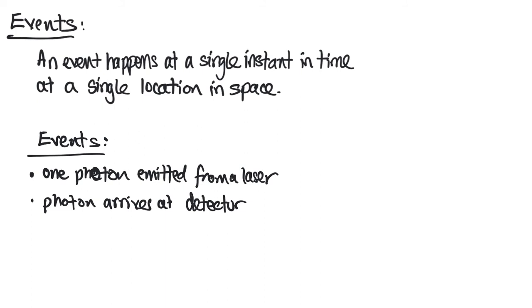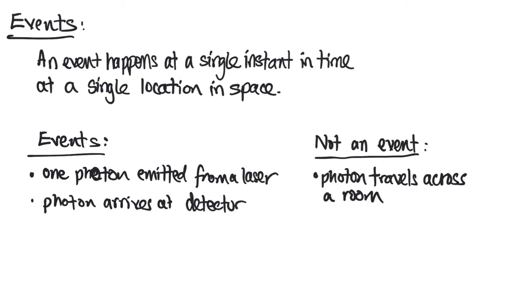How about the following? A photon travels across a room. Is that an event or not an event? Indeed, it's not an event, because traveling across a room implies much more than one instant of space and much more than one instant of time, right? This is a photon traveling across a room, spans the whole length of the room, and it takes some time for that to occur. Photon emitted on one side of a room is an event. Photon reaching the other side of the room is an event, but the whole journey is not a single event.